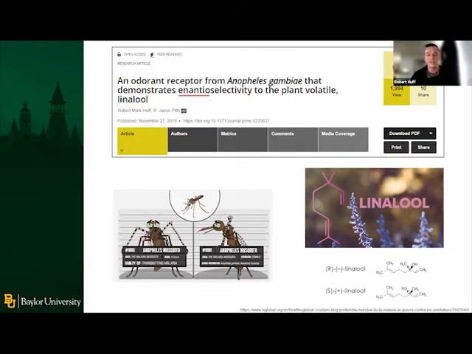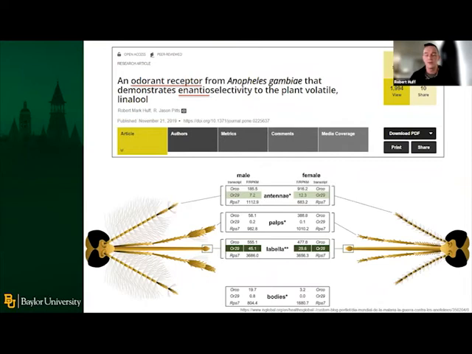Enantioselective means that this compound exists in one of two forms due to a chiral carbon that creates two different stereoisomers. Lastly, the odorant receptor that we're studying is OR29, which is highly expressed in the labella of both male and female mosquitoes. The labella is at the tip of the proboscis, or the mouth part that mosquitoes utilize for both blood feeding and nectar feeding.